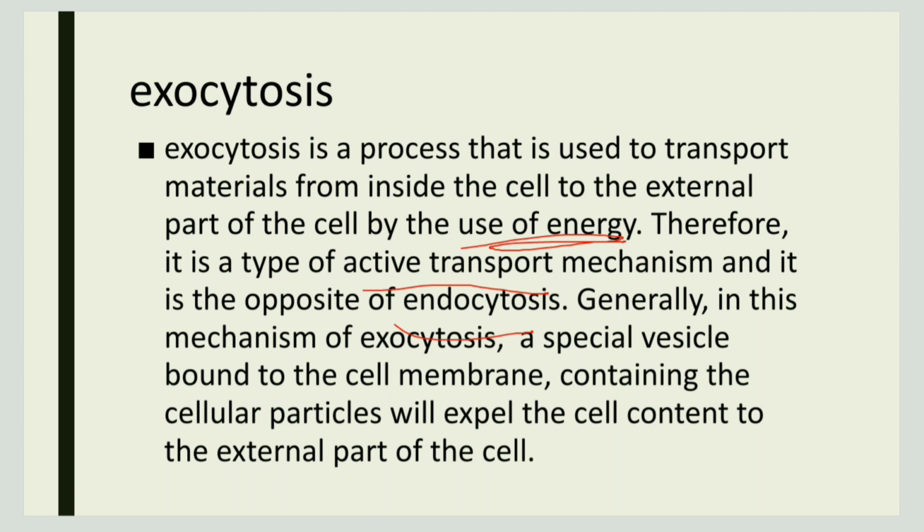The substances that have to be transported outside a cell are present inside a special vesicle, usually seen near the cell membrane, and these contents are expelled to the external part of the cell. That is how the exocytosis process is carried out. So exocytosis means the transport of substances towards the outside of a cell.